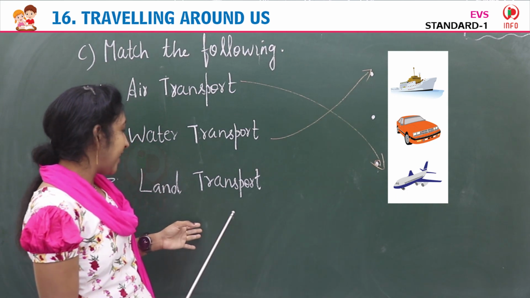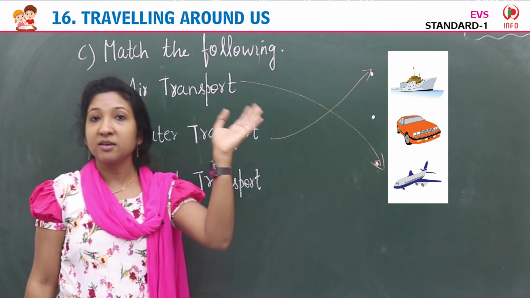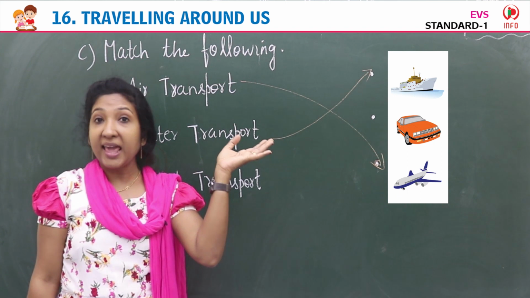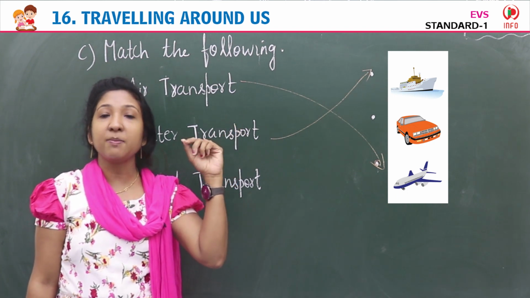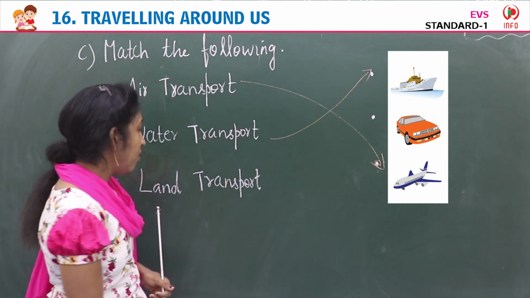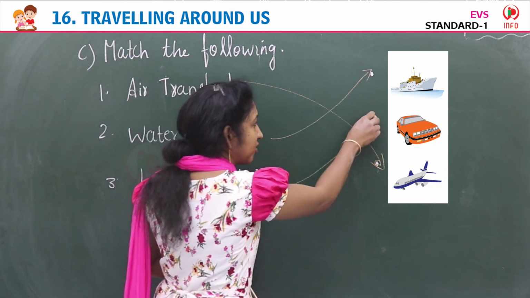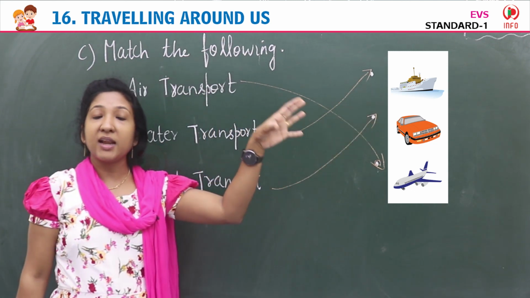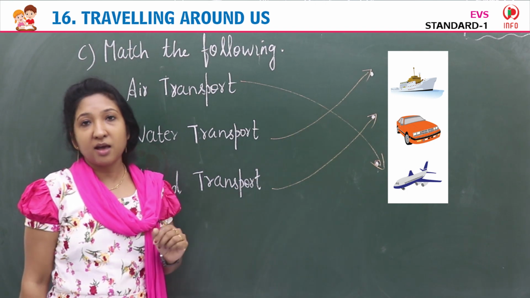Now what is left is land transport. On the other side you can see a car in the middle. The second image is a car. So land transport, car is a land transport. You can match the land transport to the image of the car.